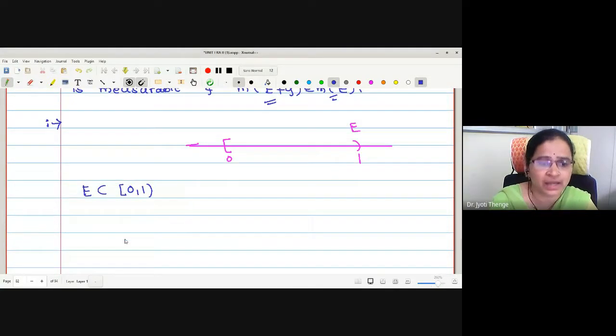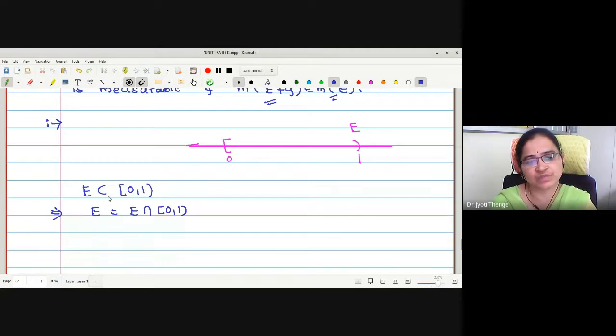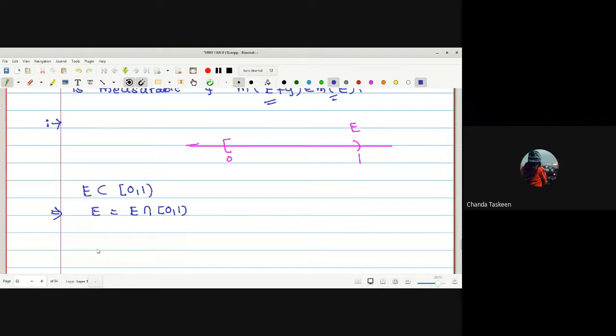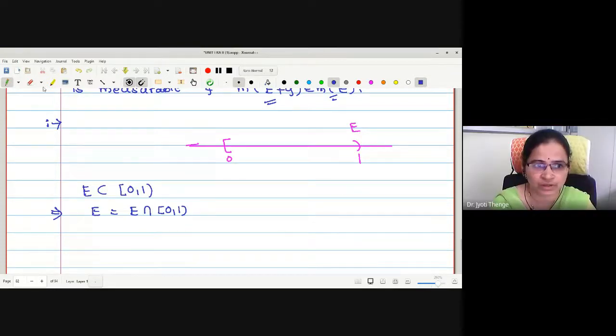Then can I write this E as E intersection with [0, 1)? E is a subset of this. Therefore, if I take the intersection of both, it is going to give us E itself, right? Yes, ma'am. So this is not E actually; E we are going to consider as one of the subsets.